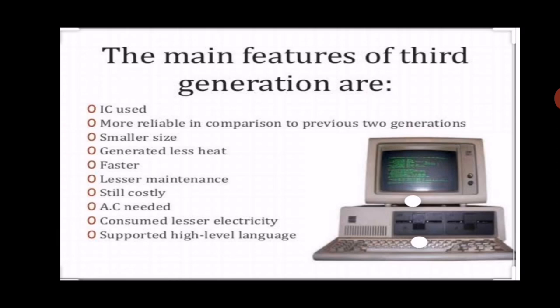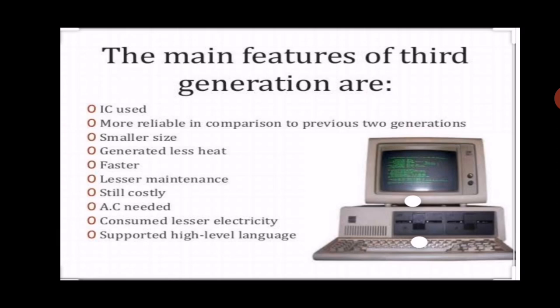In second generation, examples are IBM 1400 and 7000 series. Now we will discuss the third generation of computer. In the third generation computer, timing was 1964 to 1971. In this generation we were using the IC. IC means integrated circuit. These are more reliable than first generation and second generation computers.